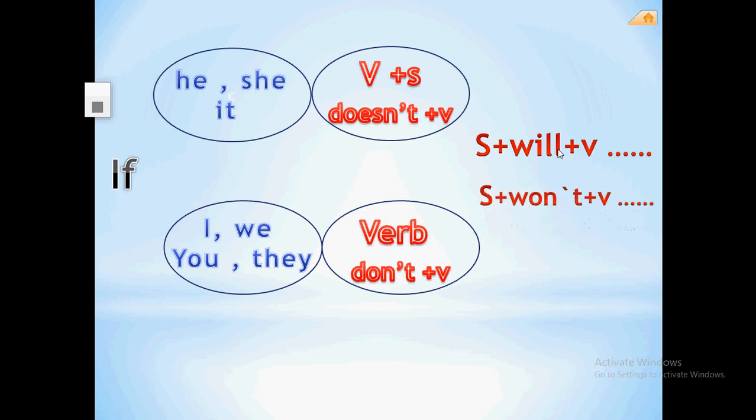But if you want to make a negative one, the grammatical rule will be subject plus won't, which is the abbreviation of will not, plus the verb. Okay, guys. Up to now, all these things are a quick revision for what we studied throughout this unit.